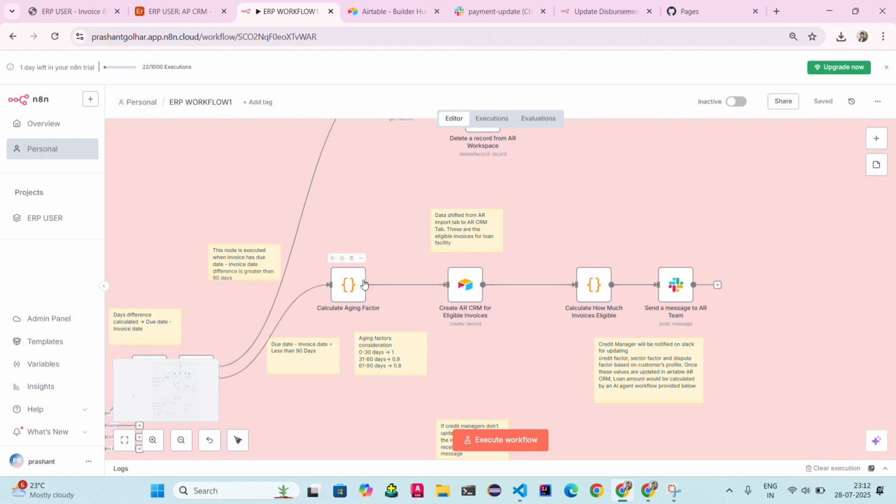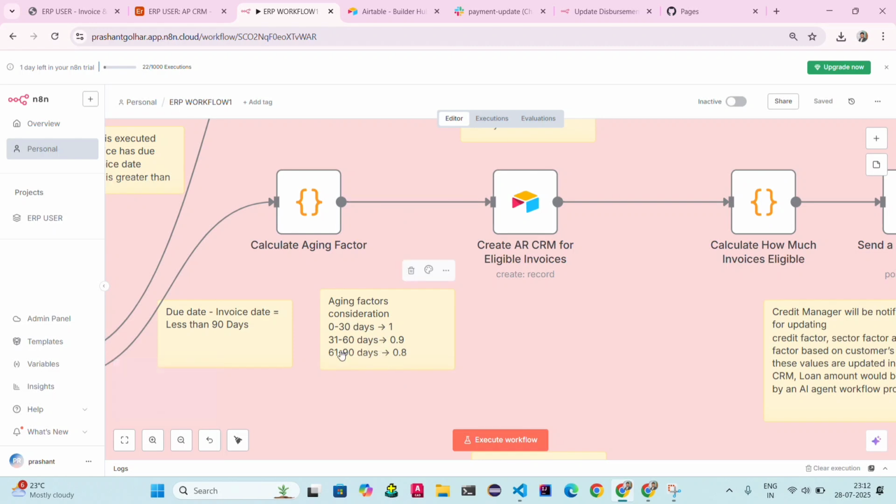Firstly, once the eligible invoices come, it will check the aging factor based on the days difference. If due date minus invoice date is 0 to 30 days, it will take the aging factor as 1. If 31 to 60 days, it will take 0.9, and if 61 to 90 days, it will take 0.8. So for that,